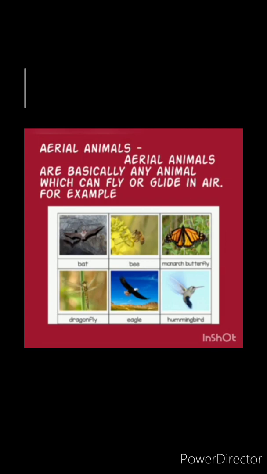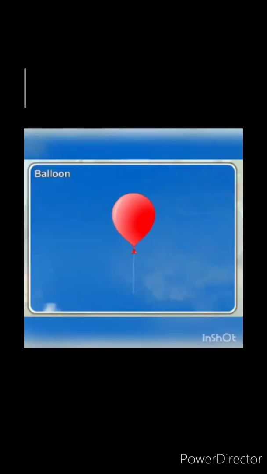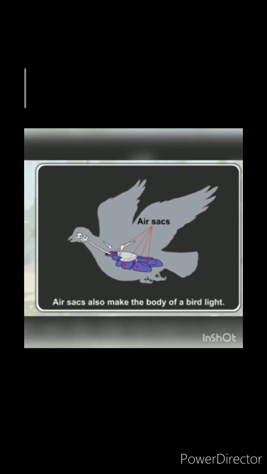Okay. So kids, you all know that birds can fly in the air. And a bird can fly in the air with the help of its wings. A bird flaps its wings to fly in the air. Students, a bird also has hollow bones which make its body light. Okay, students, you all know that a balloon goes up in the air when we fill it with air. Likewise, birds also have air spaces in their bodies which are filled with air. These air-filled spaces are known as air sacs.